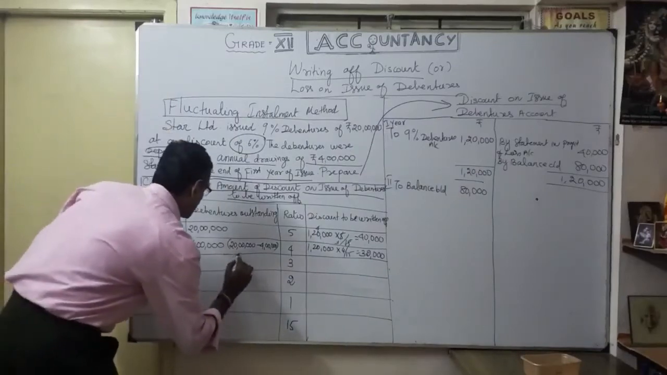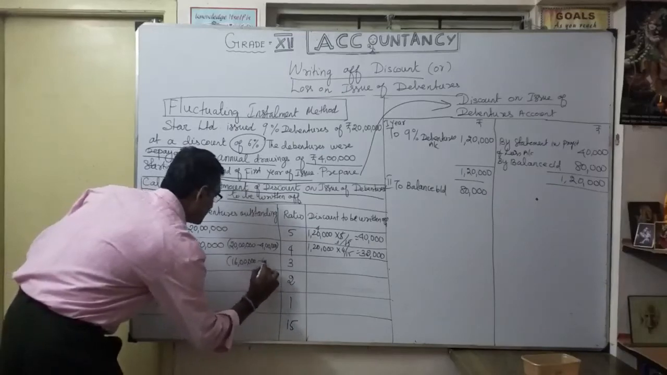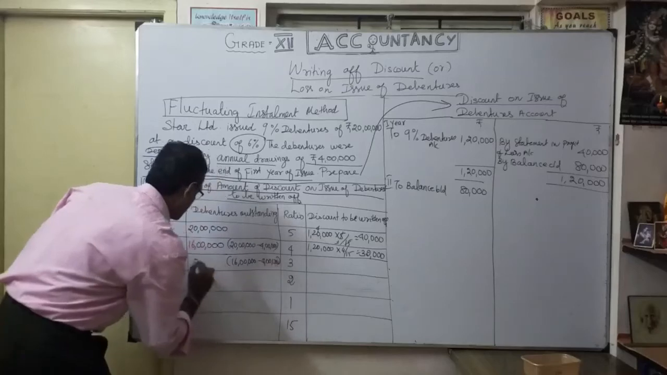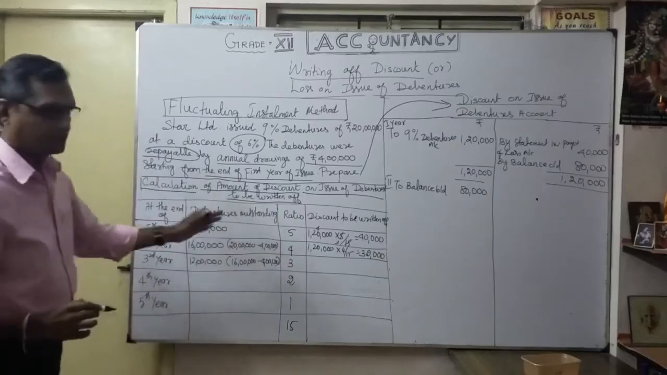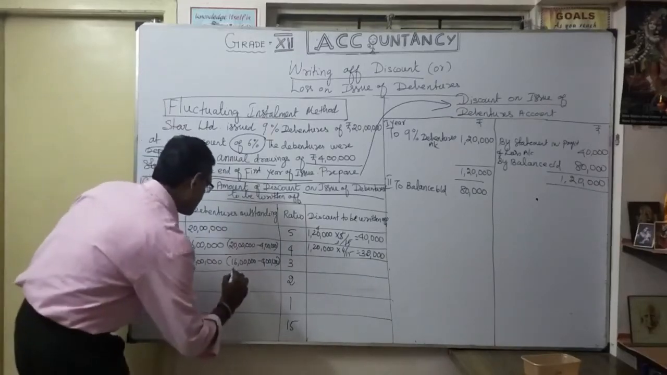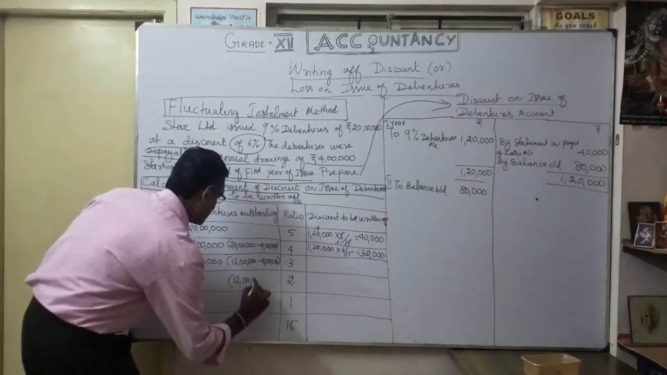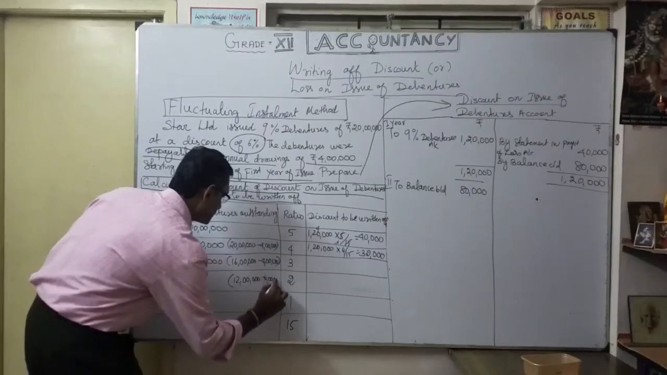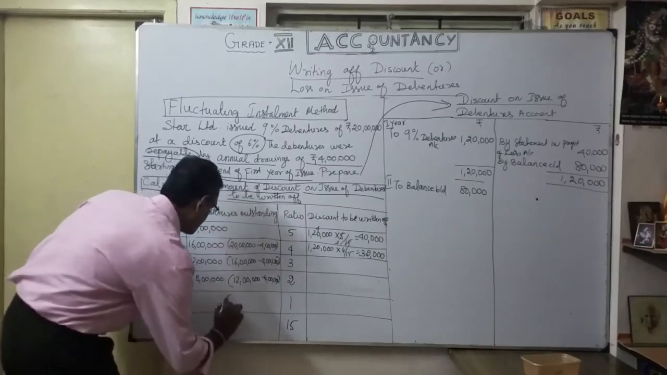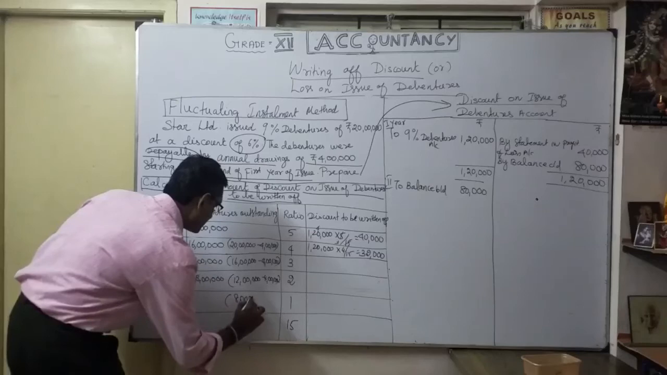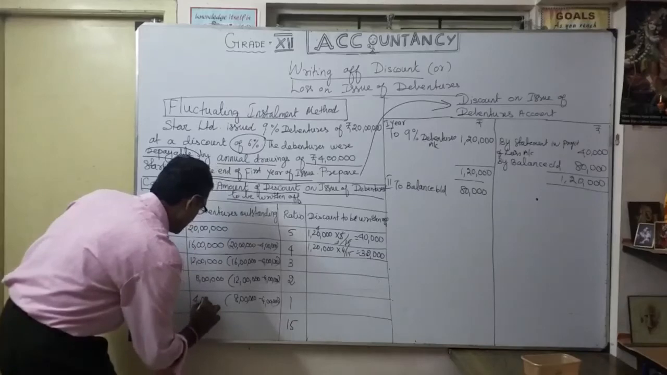Third year again, my balance is what? 16 lakhs minus 4 lakhs. So outstanding is how much? 12 lakhs. Okay. So fourth year, my outstanding is 12 lakhs minus 4 lakhs. Outstanding is 8 lakhs. Okay, my fifth year, 8 lakhs minus 4 lakhs, so fifth year 4 lakhs.